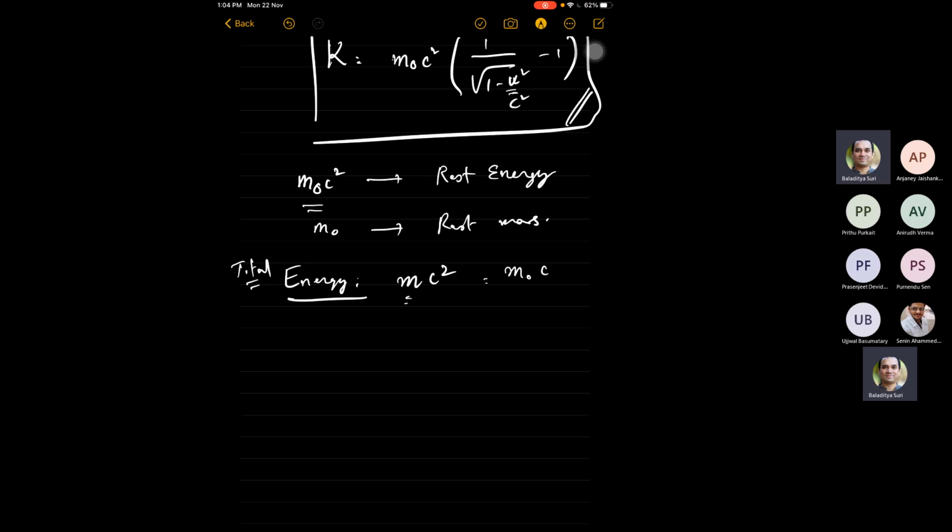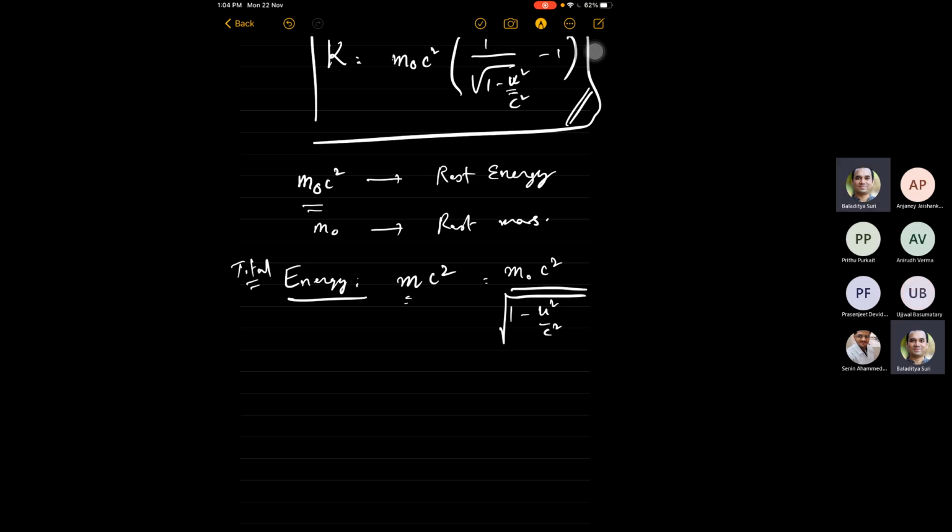This is going to be the total energy of the particle. Remember that kinetic energy is different; this we denote by E. So this E equal to mc squared, that m is not the same m as we understand as the rest mass, but that m is the relativistic mass.